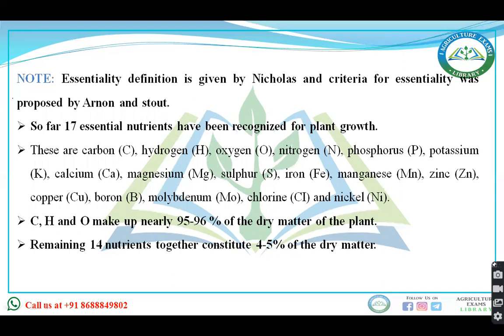Which are they? Carbon, hydrogen, oxygen, nitrogen, phosphorus, potassium, calcium, magnesium, sulfur, iron, manganese, zinc, copper, boron, molybdenum, chlorine, and nickel. Out of these 17 elements, three elements, that is C, H, O, carbon, hydrogen, and oxygen, make up nearly 95 to 96% of the dry matter of the plant. The remaining 14 elements together constitute only 4 to 5% of the dry matter.